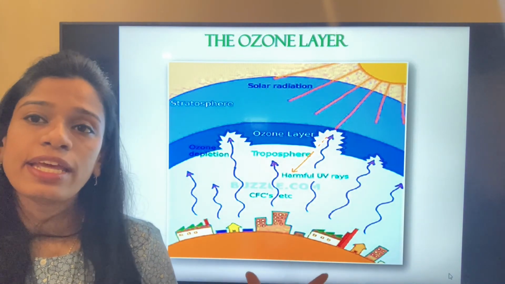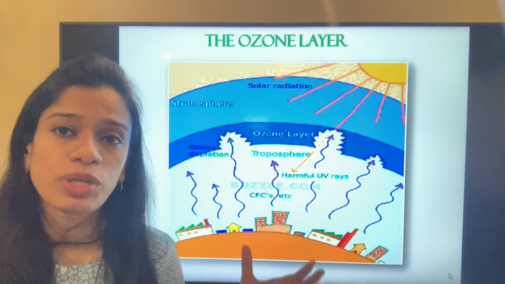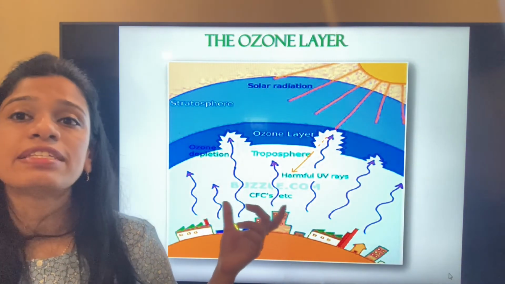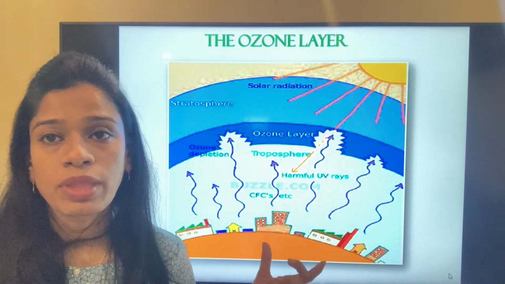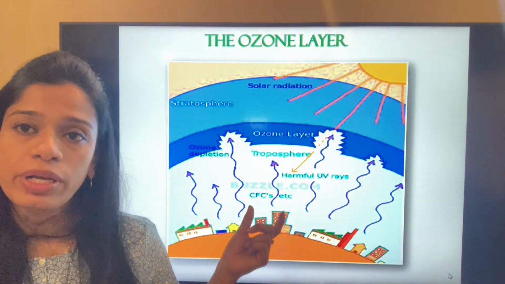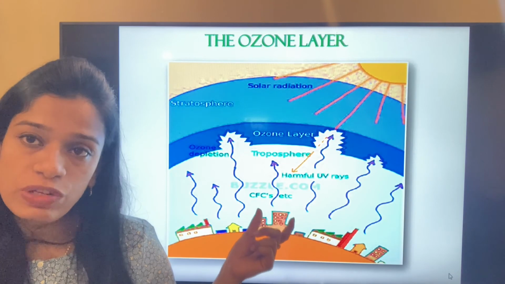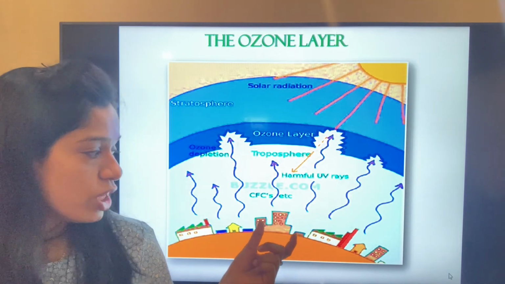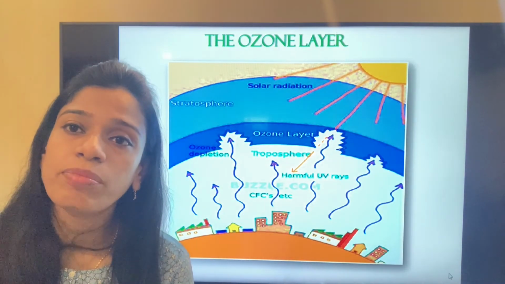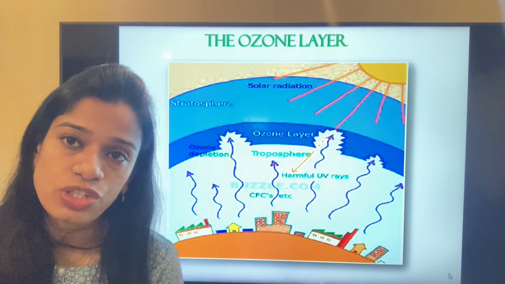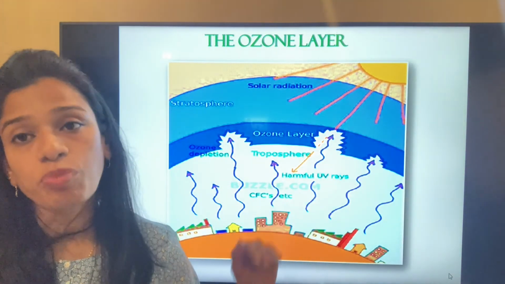But again, due to pollution, there is a release of CFCs, chlorofluorocarbons. These CFC gases are released as a means of pollution. The chlorine goes and bonds with the oxygen, breaking the O3 bonds.